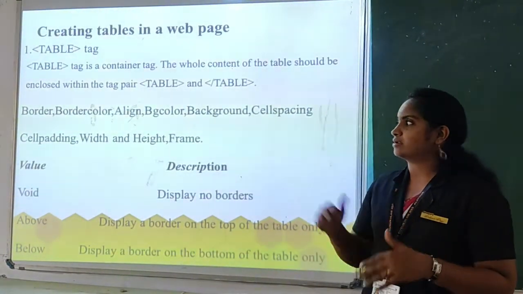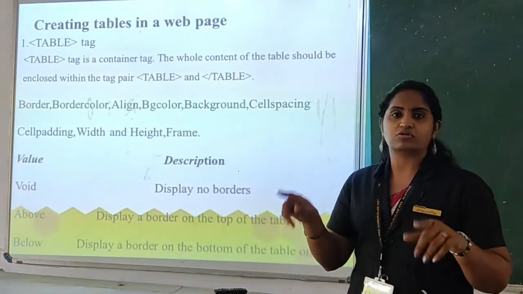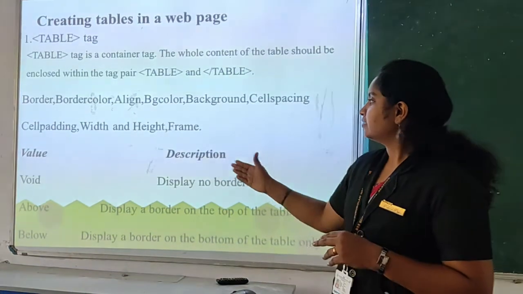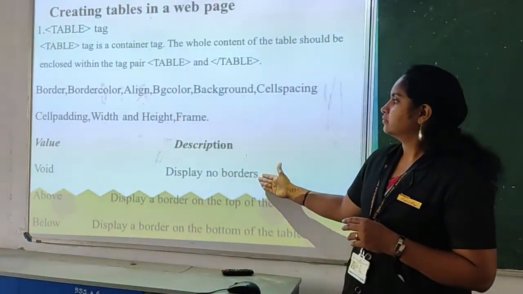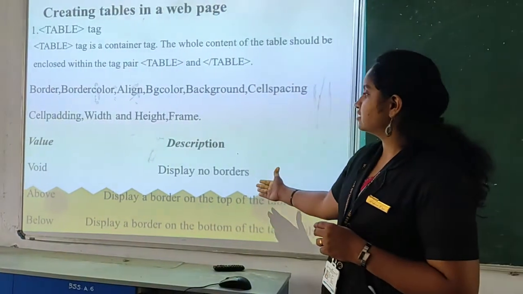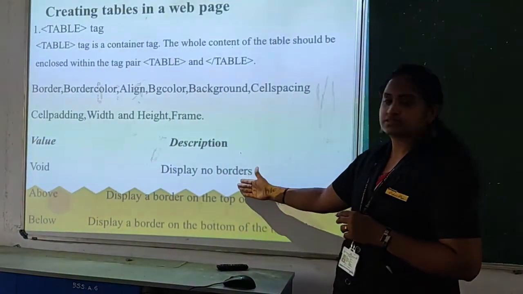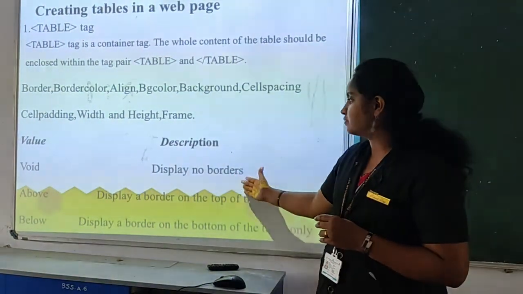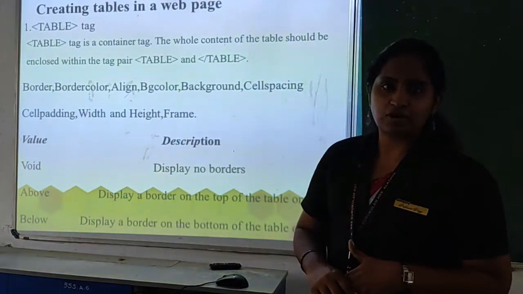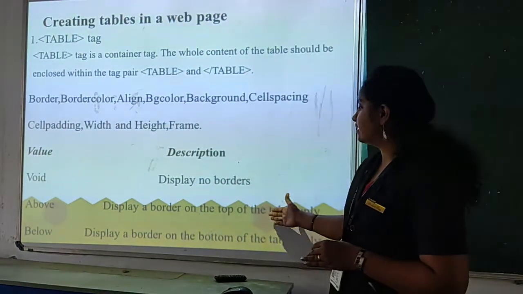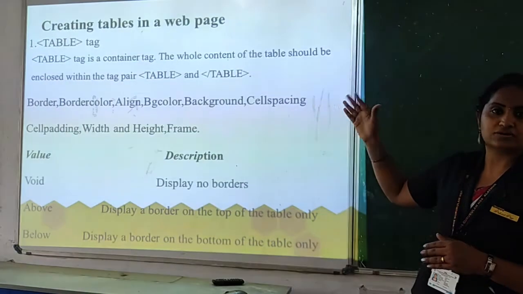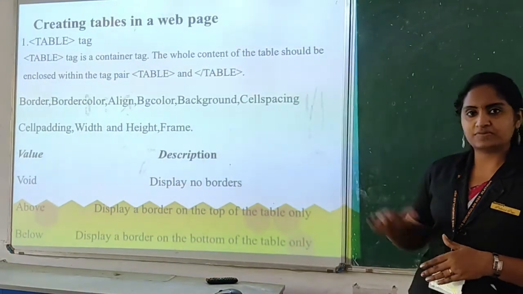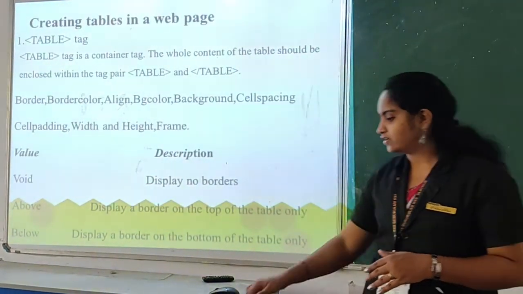By default the border will be 1, otherwise you won't see the outline of the table. Here we have the particular options for the values for the cells and the default values for the border section. Void means it won't display the border. Above means it will display only the border on the top of the table. Another one is below, which displays the border on the bottom of the table.